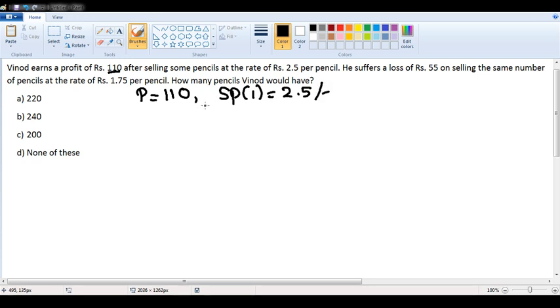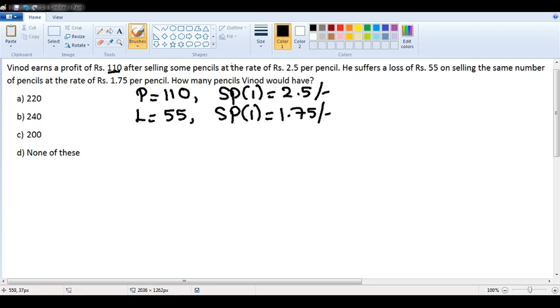He suffers a loss of 55 rupees on selling the same number of pencils at the rate of 1.75 per pencil. That means if the selling price of one pencil becomes 1.75 rupees, then he will have a loss of 55 rupees.